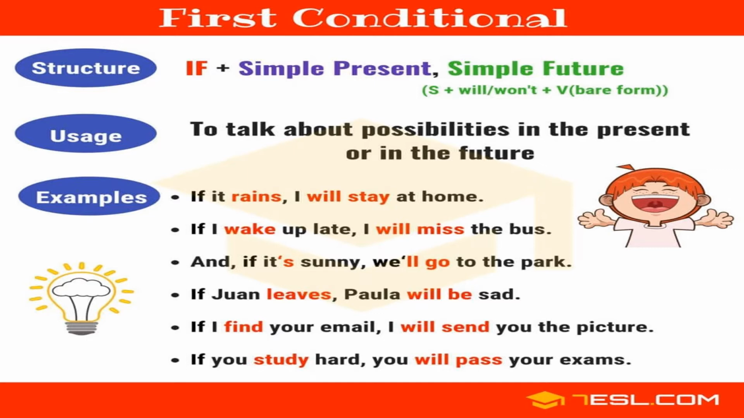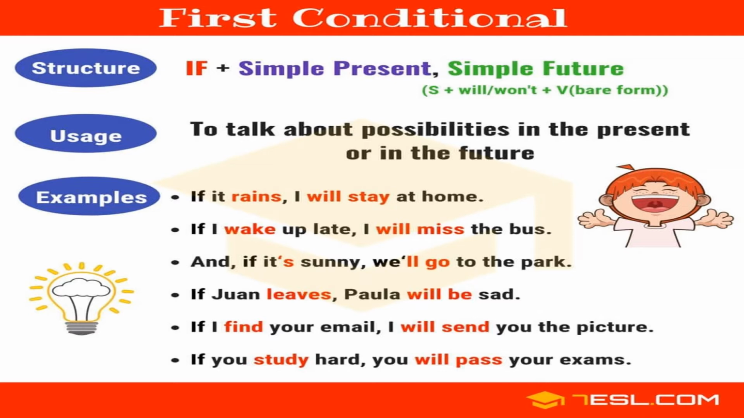The first one is, if it rains, I will stay at home. As you can see, there is a probability, a chance that it might rain or it might not rain. So the plan is, if it rains, I will stay at home, and if it does not rain, I will not stay at home.